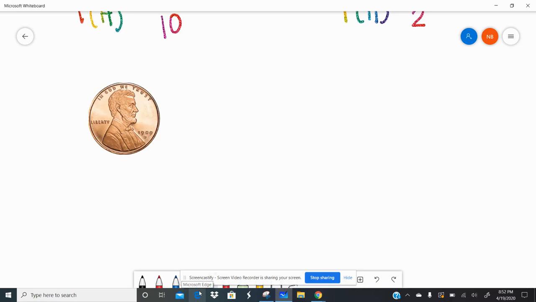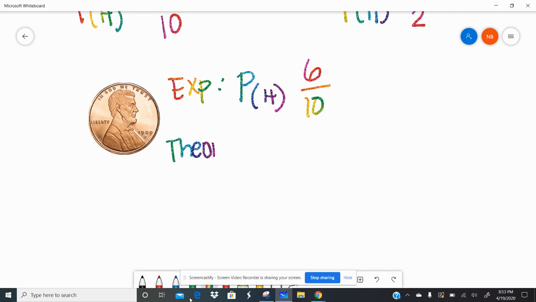When it comes to questions with theoretical and experimental probability, a lot of times it's about what's the difference between the two. So if we think about our coin experiment, right? Let's say earlier today, I actually flipped a coin 10 times. And with that experiment, I landed on heads 6 out of that 10 times, right? But in theory, I know the probability of landing on heads should really be 1 out of every 2 times. So a question would be what's the difference between the experimental probability of what I did with the theoretical probability of flipping a coin?